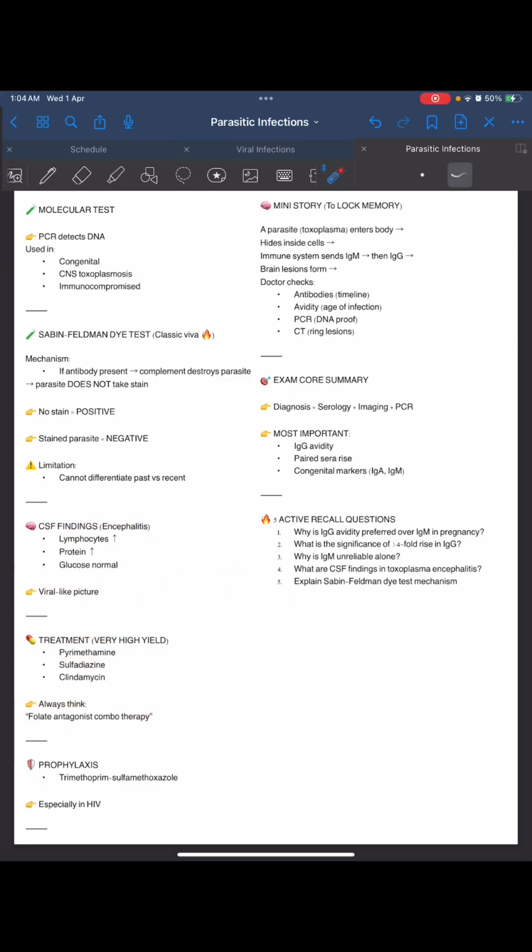Because pyrimethamine, it is causing what? It is suppressing the bone marrow, but we don't want that. So we give folinic acid. Prophylaxis: trimethoprim-sulfamethoxazole, especially in HIV.